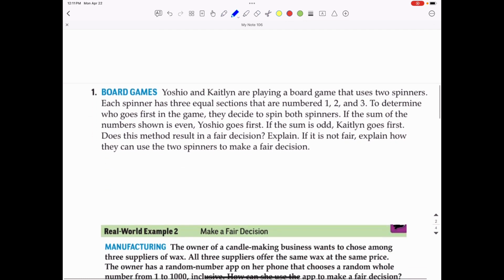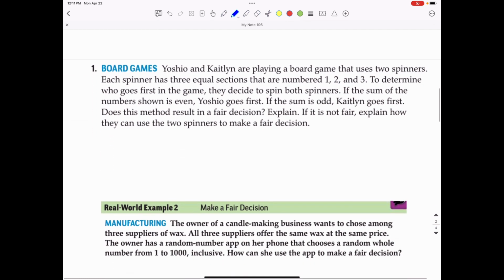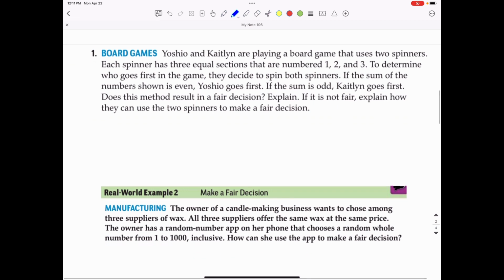Let's look at another one. Yoshio and Caitlin are playing a board game that uses 2 spinners. Each spinner has 3 equal sections that are numbered 1, 2, and 3. To determine who goes first in the game, they decide to spin both spinners. If the sum of the numbers shown is even, Yoshio goes first. If the sum is odd, then Caitlin goes first. Does this method result in a fair decision? Explain. If it is not fair, explain how they can use the 2 spinners to make a fair decision.